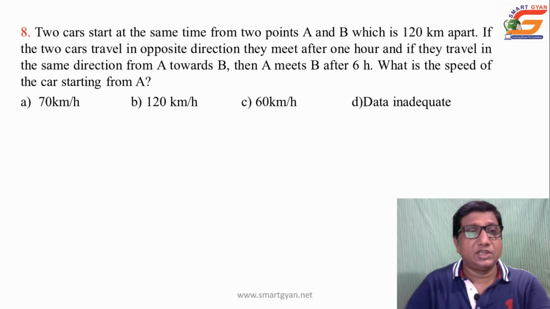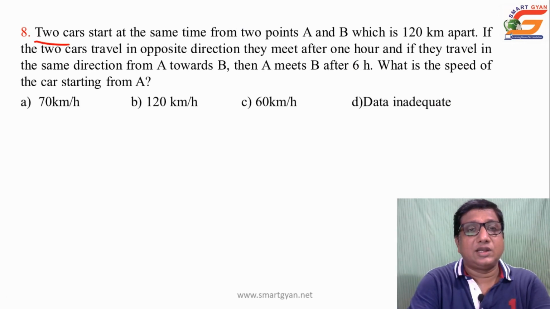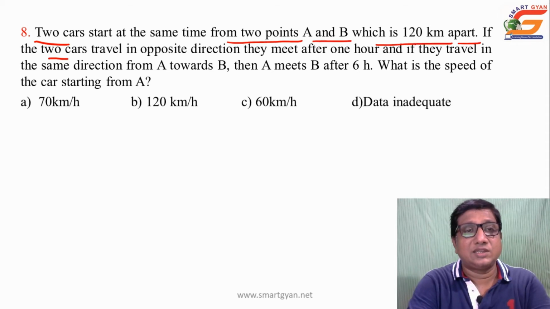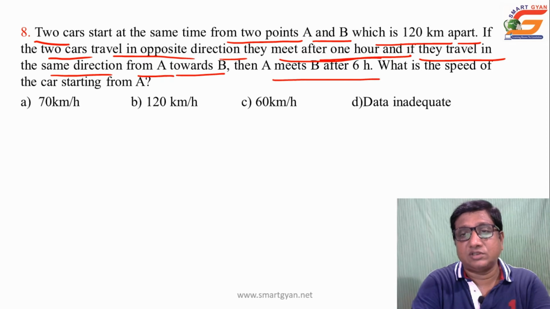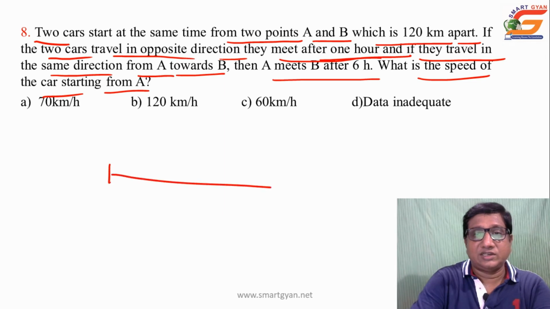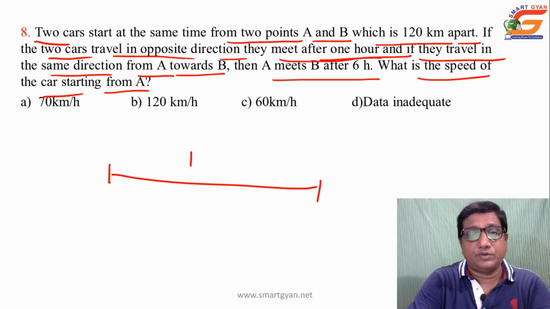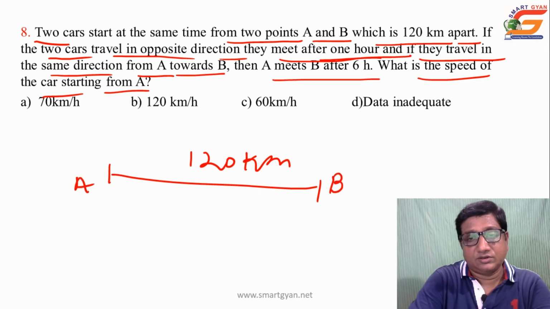Next, two cars start at the same time from two points A and B, which are 120 km apart. If the two cars travel in opposite directions, they meet after 1 hour, and if they travel in the same direction from A towards B, then A meets B after 6 hours. What is the speed of the car starting from A? So the distance from A to B is 120 km.